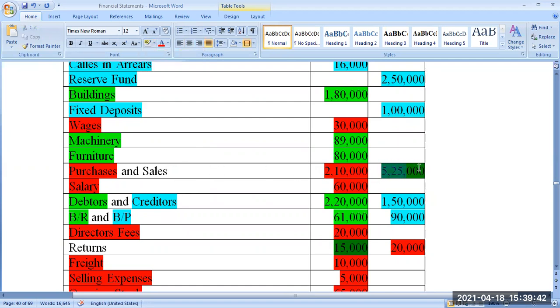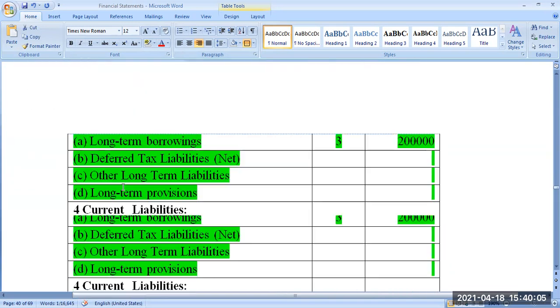How much is the sales? 5,25,000. And there is a sales return. How much is it? 15,000 rupees. So the net sales will be the revenue from operation. So 5,25,000 minus 15,000. That needs to be written in a note.